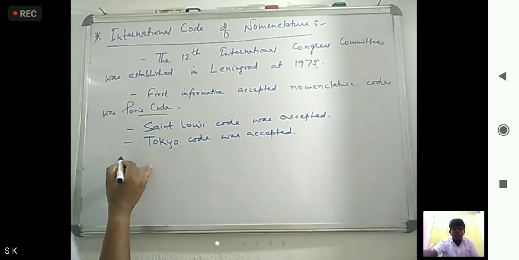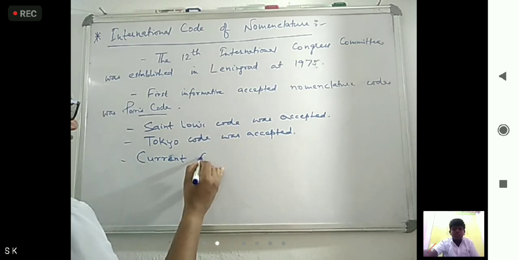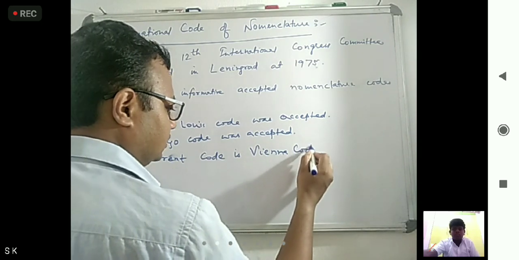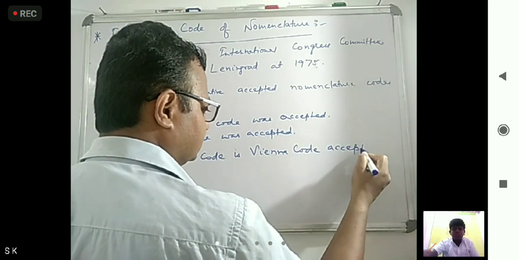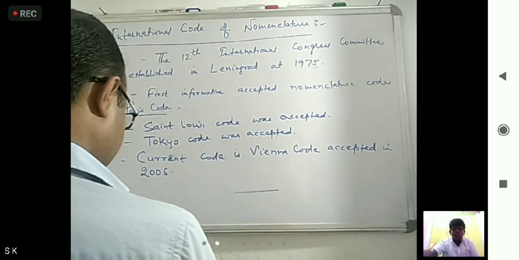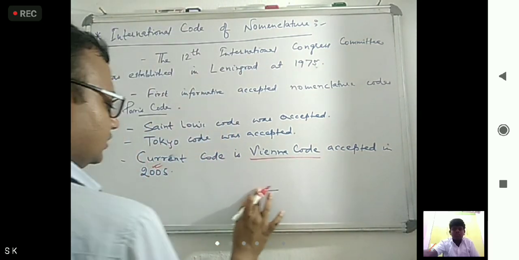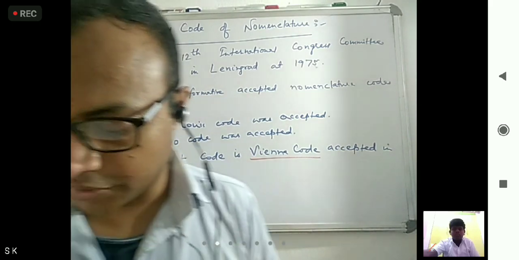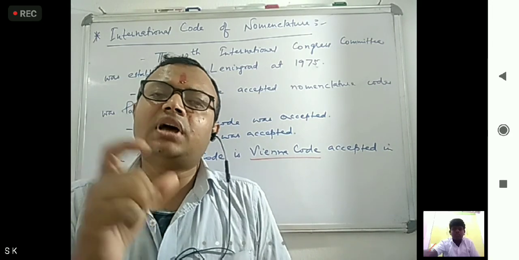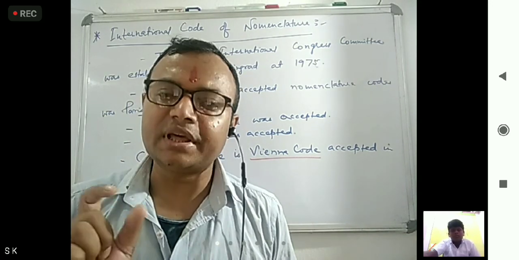So what we can say? The current code is, and this you have to remember, Vienna Code, accepted in 2005. Okay, now here some terms are asked in short form, like first is ICBN.